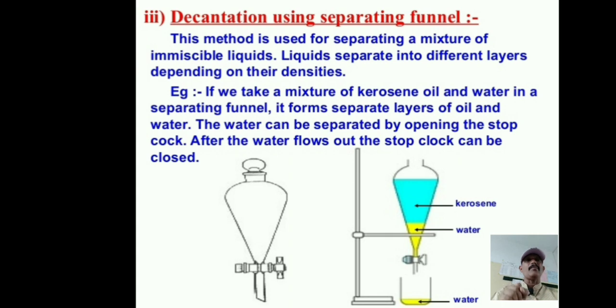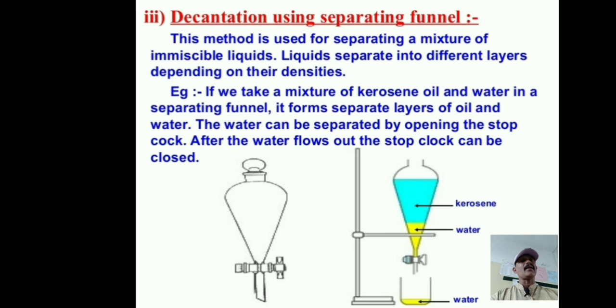These immiscible liquids can be separated by using a funnel called a separating funnel. This funnel has a clock, otherwise we can say a tap. So now, what is decantation? This method is used for separating a mixture of immiscible liquids. Liquids separate into different layers depending on their density.